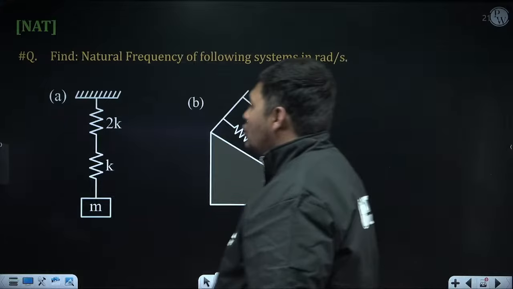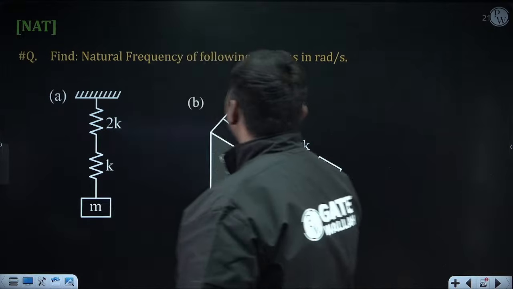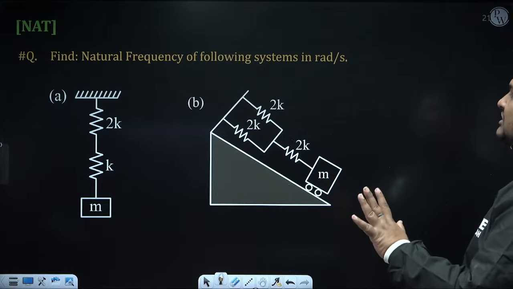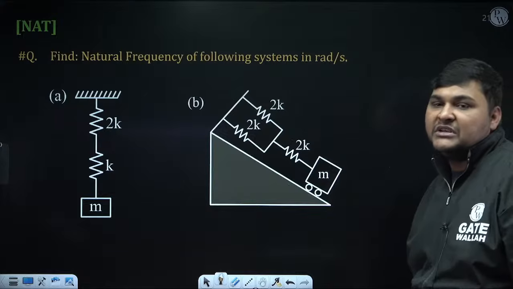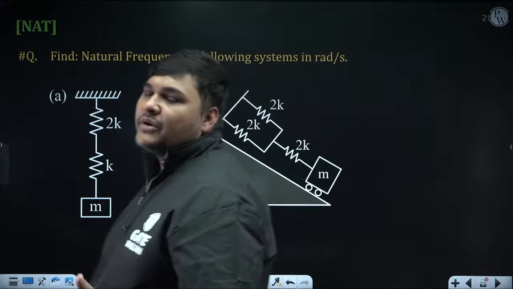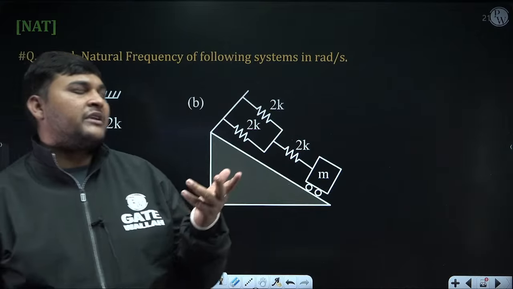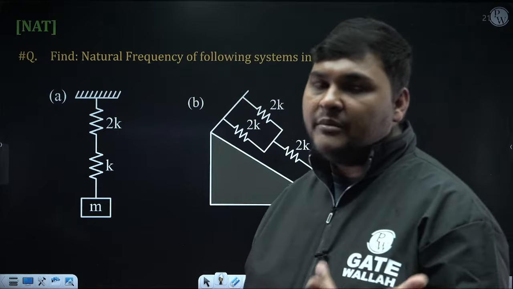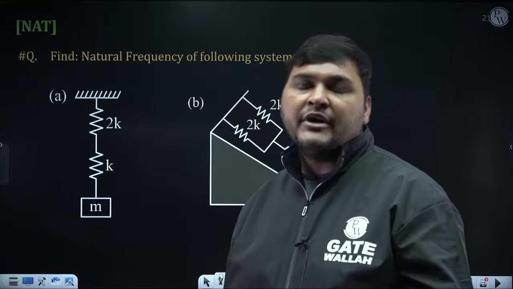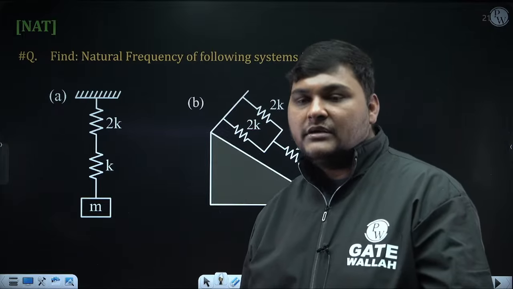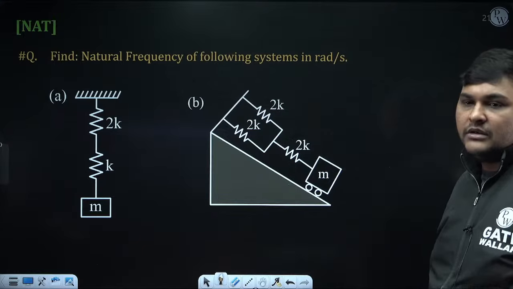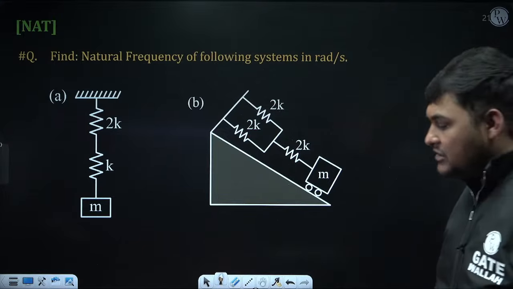Like solve these two questions. In both the questions, our objective is to calculate natural frequency, means natural undamped frequency of the system in radian per second, means omega n. If we calculate natural frequency in radian per second, you can calculate in hertz also, because natural frequency in hertz is nothing but omega n by 2 pi. You can calculate time period also, because time period is 2 pi by omega n. So our main objective is calculation of omega n. Okay. So just solve these two questions.